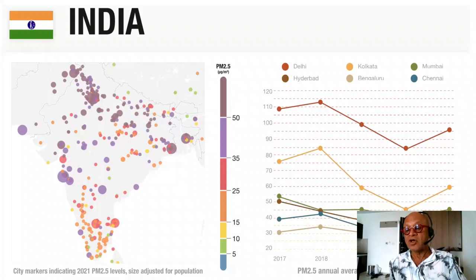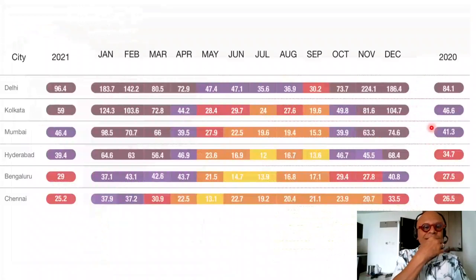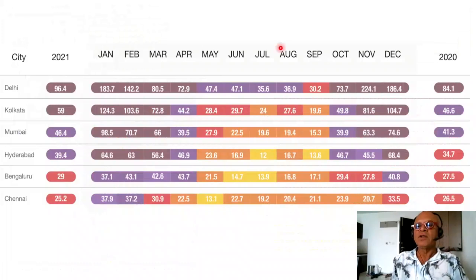it has gone up here in 2021 than Chennai. Is a blue color Chennai? Yes. Okay, so just keep those things in mind. But if you look at 2020 to 2021, Delhi, which because of COVID lockdowns got a little bit cleaner, has bounced back to 96.4.